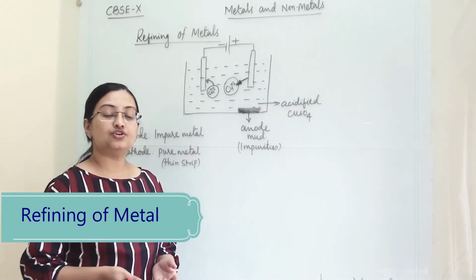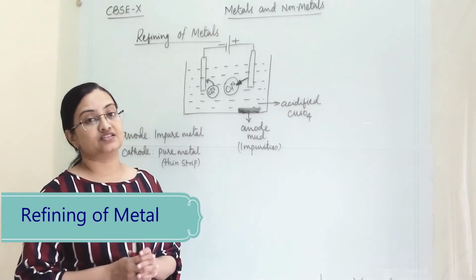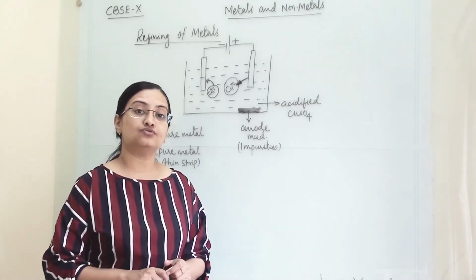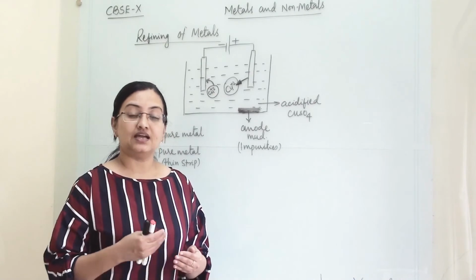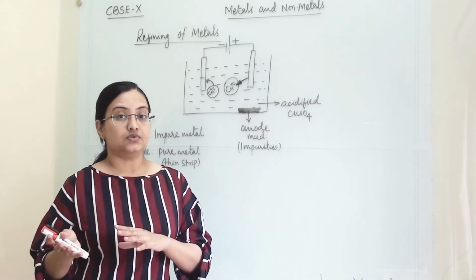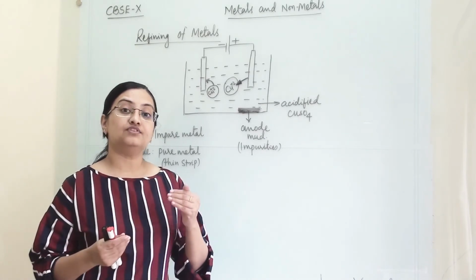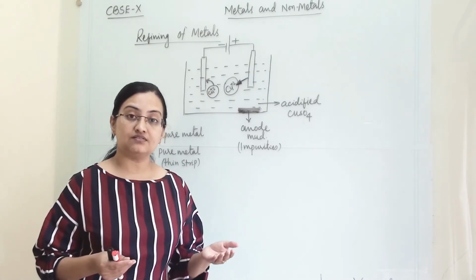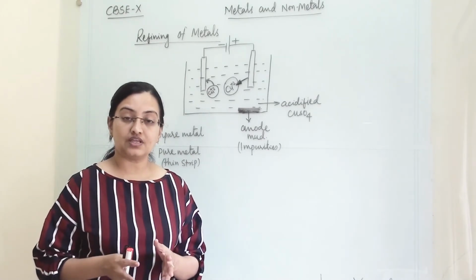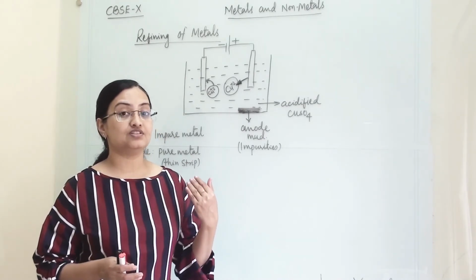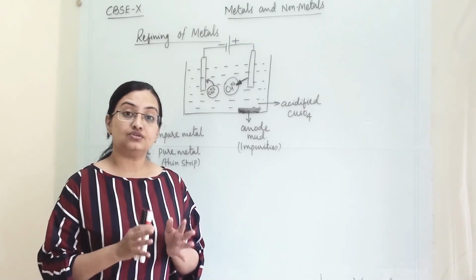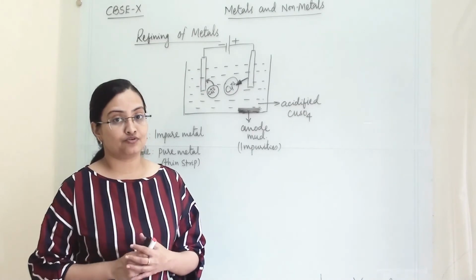In my previous videos we have discussed the extraction of metal, and the extraction of metal is according to their reactivity series. The metals which are least reactive we separate with simple heating. The metals placed in the middle of the reactivity series, we perform calcination and roasting on. And the metals which are very reactive, we perform electrolysis on. So this was all about extraction of metal.